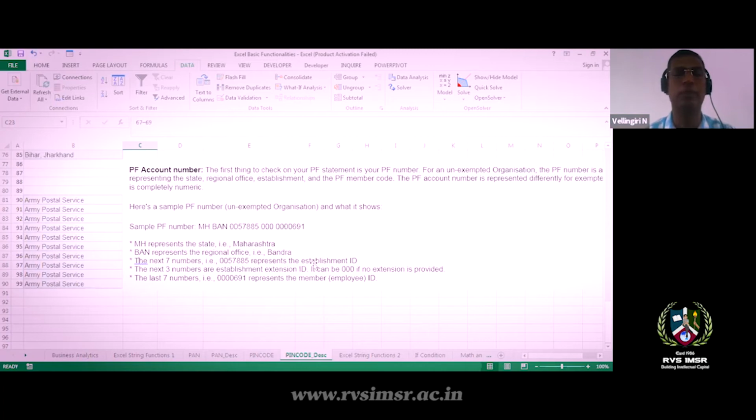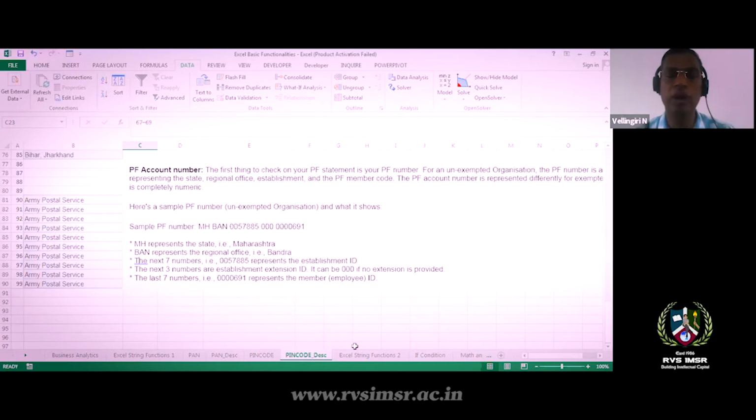Establishment ID means your company ID. The 3 characters are also establishment ID, and the last 7 characters are your employee ID. So this is the information we gather from the PF number. If your PF number has this many characters, you can identify what each character represents, that means what information has been stored. This way we can identify the data.